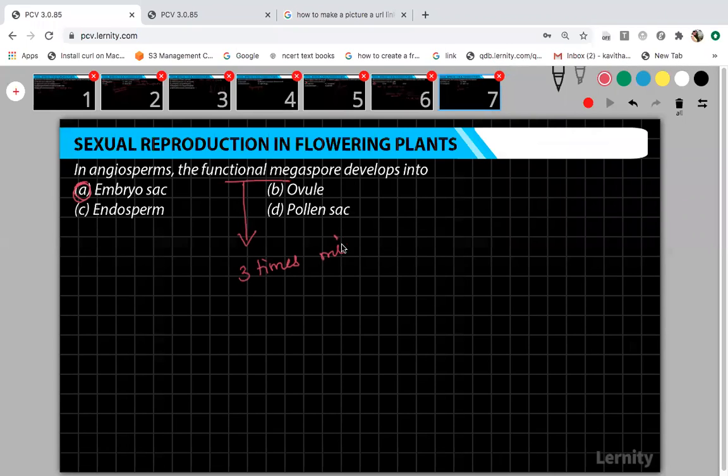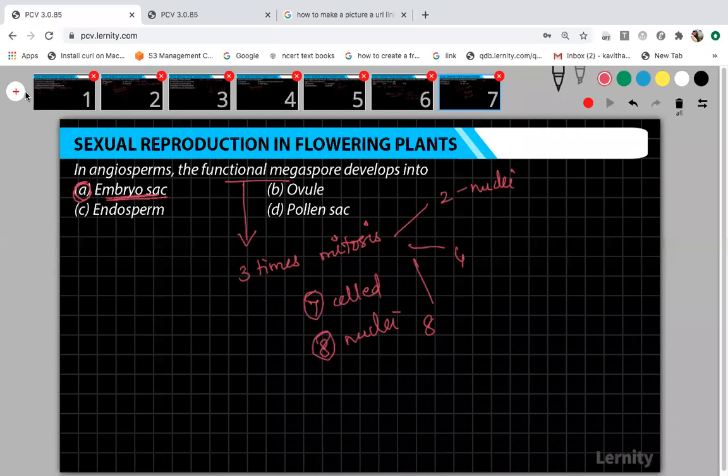This functional megaspore will undergo 3 times mitosis. Yes. So first it will attain the two nuclei stage. Then it will become 4. Then it will become 8. Later it will undergo cell wall formation, and finally it will form 7 cells. The 7 cells and 8 nuclei stage is what we call the embryo sac. Okay.